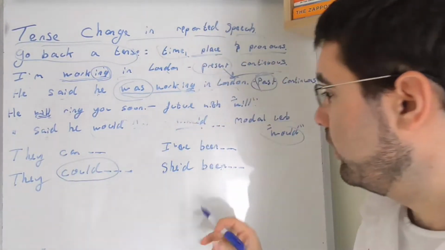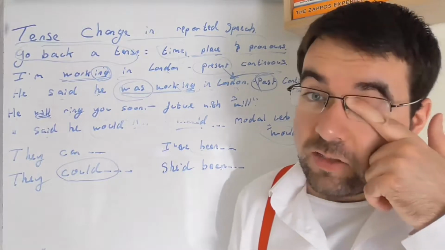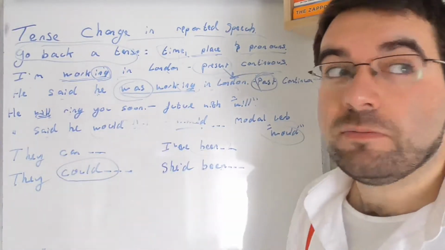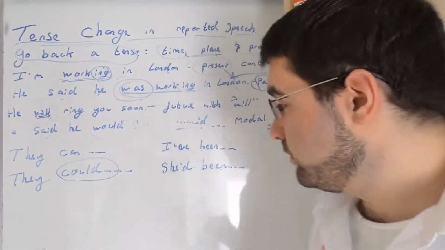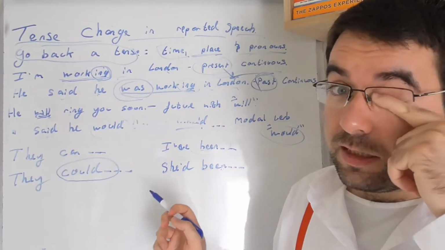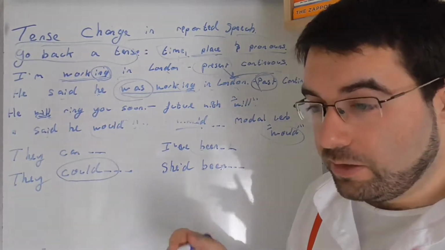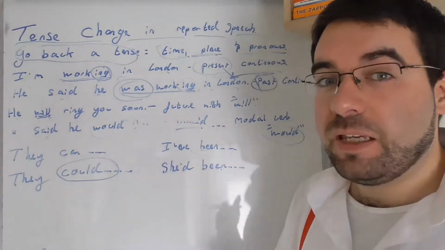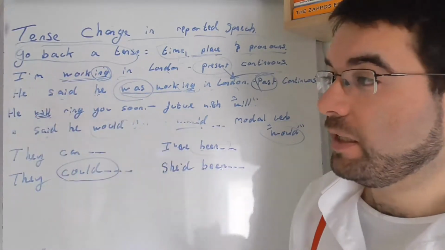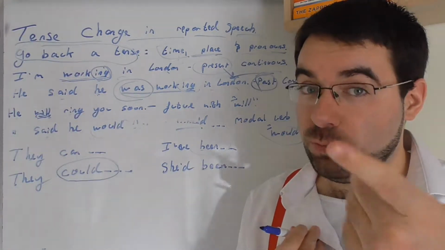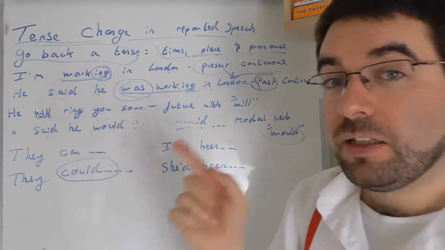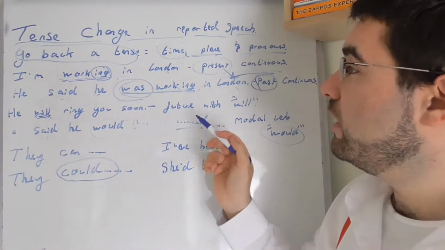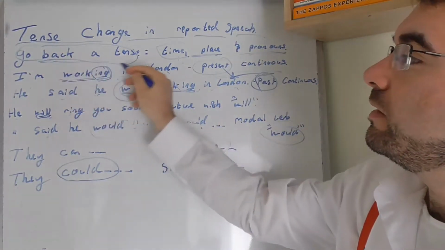I've been to, let me think. I've been to Spain. I have been to Spain. Well, past tense. I've been to Spain. I'm back now. He said he'd been to Spain. More or less the same. I've been to Spain. He told me he had been to Spain. Well, I know I've been to Spain. Have you been to Spain? He has been to Spain. I'm not sure about them. Have they been to Spain? Maybe not. So normally the tense goes back.